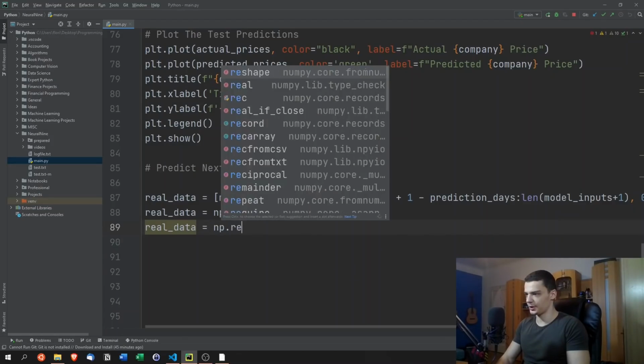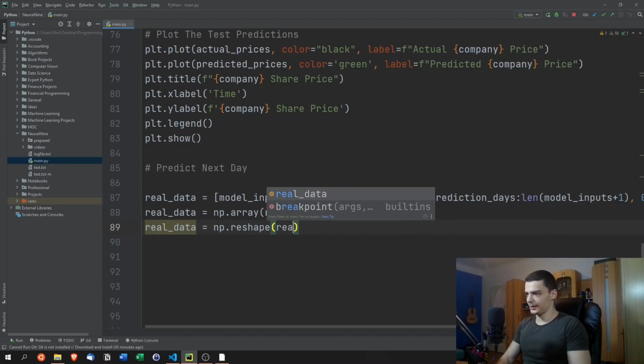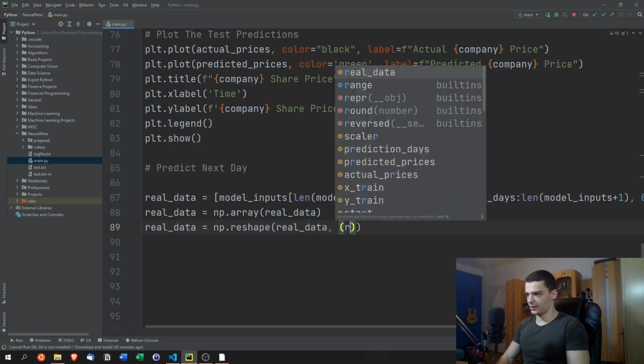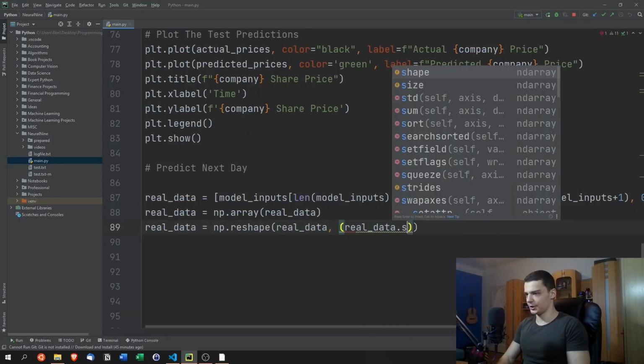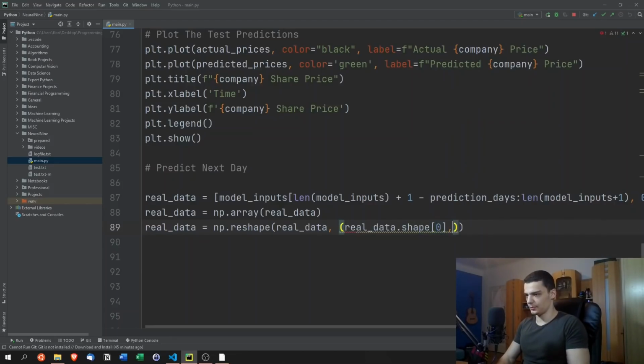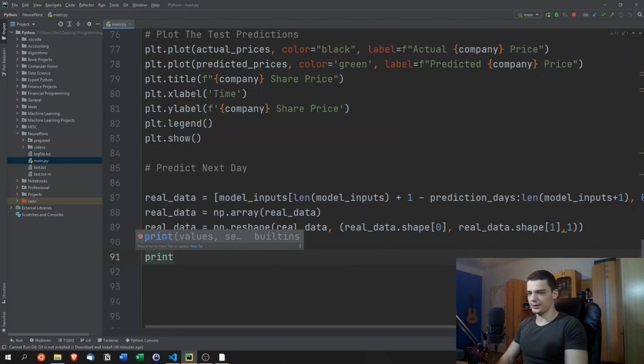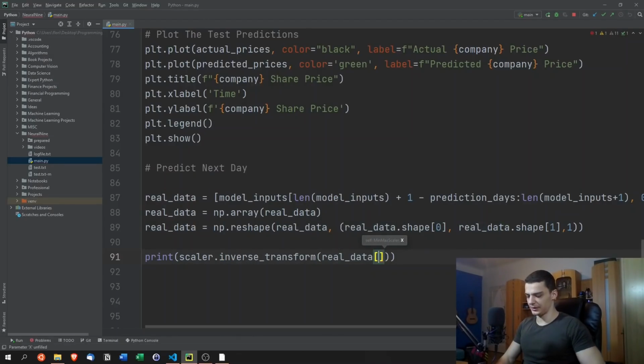So np.reshape the real data into the format of real_data.shape[0], real_data.shape[1] and 1 additional dimension here. And now what we can do is we can just go ahead and say print scalar.inverse_transform the real data. So we can first print the real data if we want to. I mean, that's optional. I don't even think that we need this. So let's just go ahead directly to the prediction.